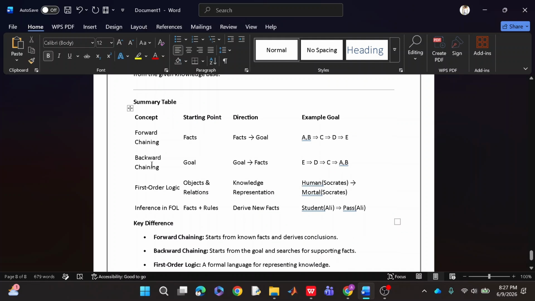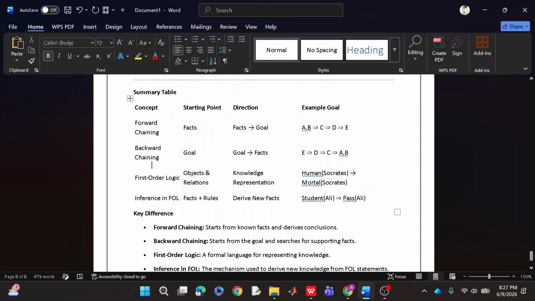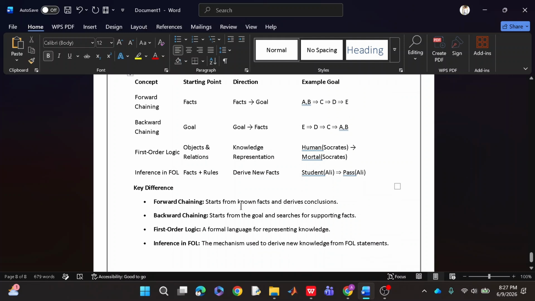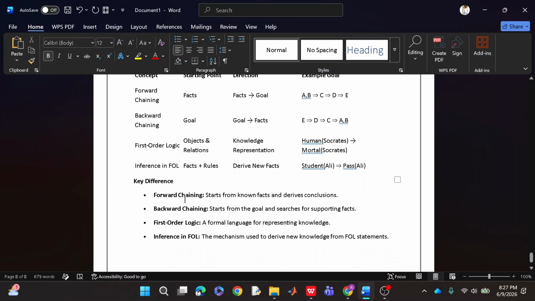So the key difference is that forward chaining works on the facts and then moves to the goal state. In backward chaining, you move from the goal and come backward in the process by using those rules in order to get the initial state. In first order logic, you see the objects and relations, and you have your knowledge in order to get some decisions. In inference, you have the facts as well, and you have the rules as well to get the results. We have discussed all the examples as well. So this was the main difference between them.